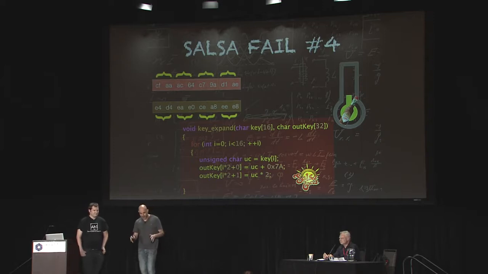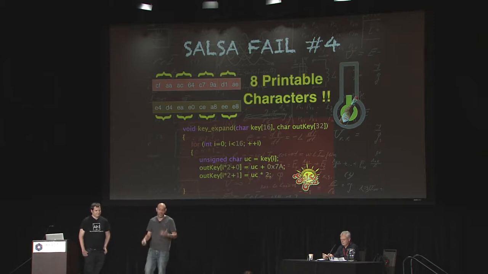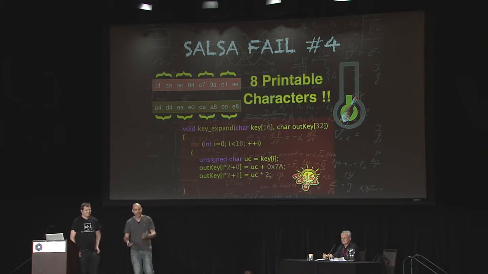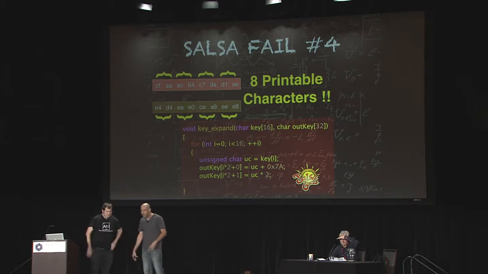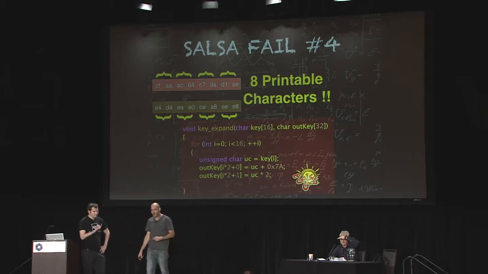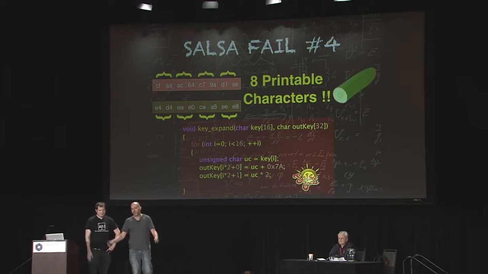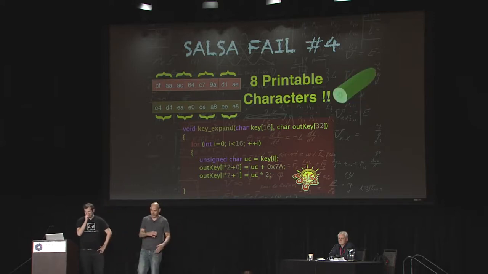And if you remember that the user has to enter this password through his keyboard, then you understand that these are not only 8 bytes, but they are 8 printable characters, right? At which point, our salsa meter suffered from a sudden crash. We're actually still investigating this crash, but the current speculation is that this thing is no longer a salsa, but some kind of a cucumber salad or something. This was, of course, broken shortly after this was discovered.